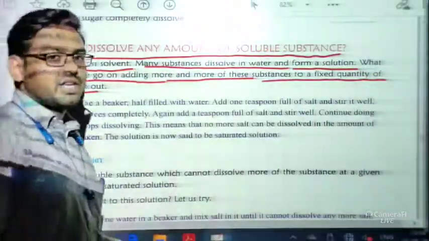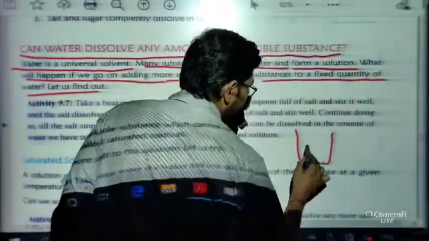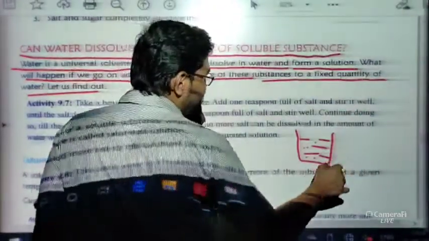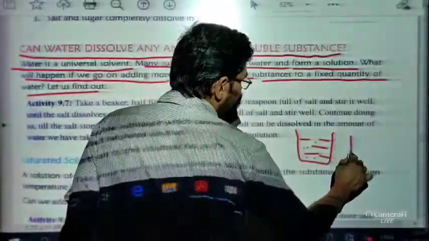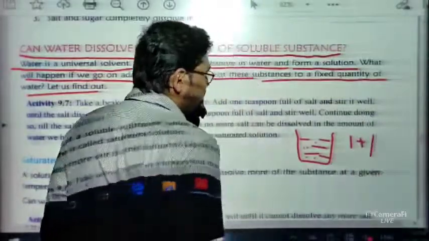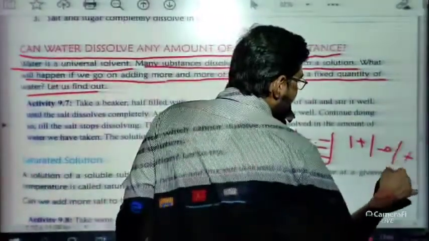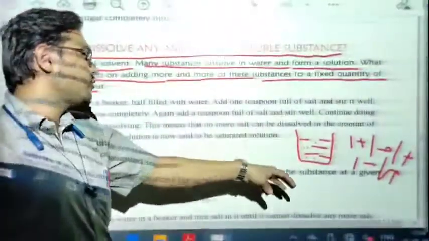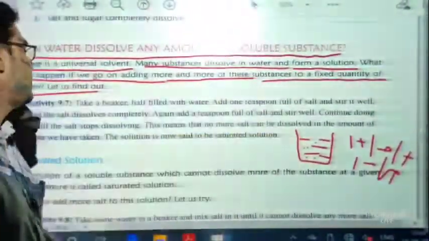Now students, tell me one thing. If we have a glass of water, see, this is our glass of water. So this amount of water is there. Now if we add 1 teaspoon of salt, and then more than 1 teaspoon of salt, if we continuously keep adding one teaspoon of salt, then a time will come where the salt will not dissolve in the water.